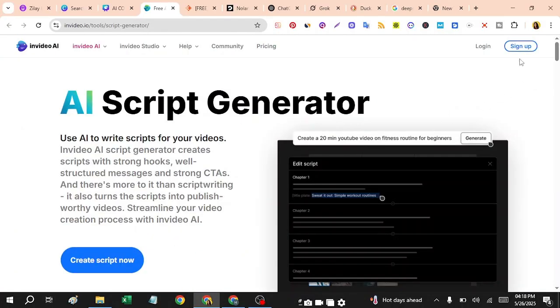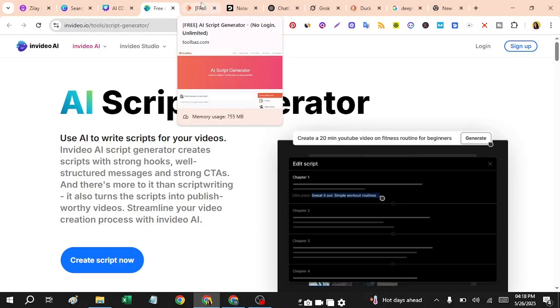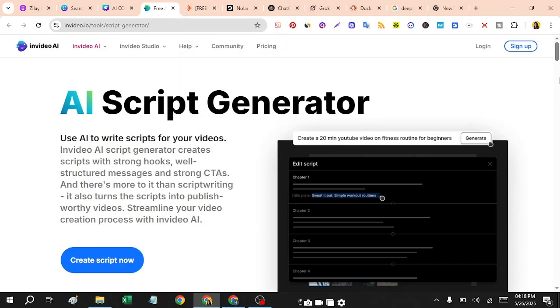All you need is to sign up and create an account and then just try out this tool for your script. If you have any topic in your mind, any subject, any particular niche you would want to create a script on, you can use this tool.